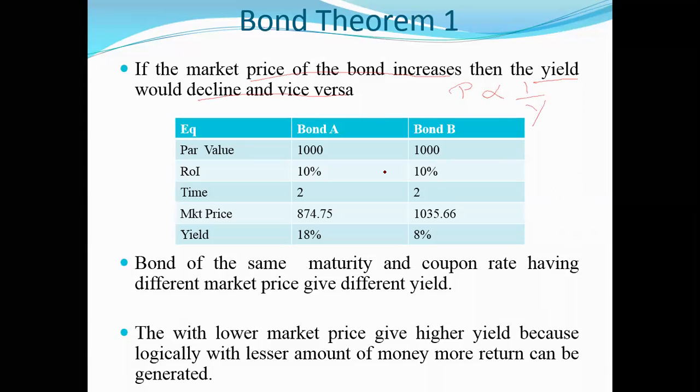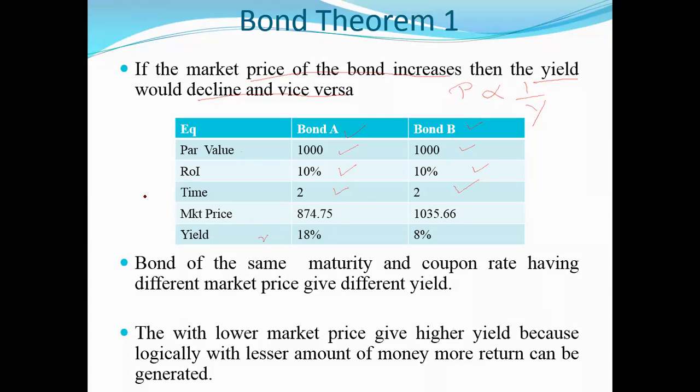He has taken the par value of the bond, which in both cases is 1000 rupees. There are two bonds, bond A and bond B. Both have a par value of 1000 rupees, both carry the same rate of interest of 10%, and both will mature in 2 years. As of now, ignore the price. One is giving a yield of 18% and the second a yield of 8%. In other words, your small r in that equation is 18% and 8%.